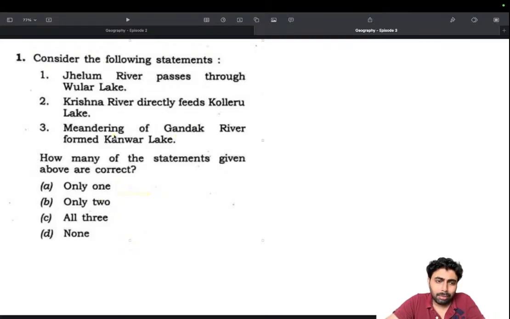Here I would think about whether there are any large meanders on the Gandak river that I could remember, or what kind of river the Gandak is. So it's slightly on the trickier side. You have to take a chance, but there is actually very factual knowledge being directly pulled from the NCERT. That is where I was saying that the pictures in NCERT are very important, because you could only reach up to this 50-50, not beyond that, without knowing the factual thing. So the actual fact is coming from the NCERT itself.